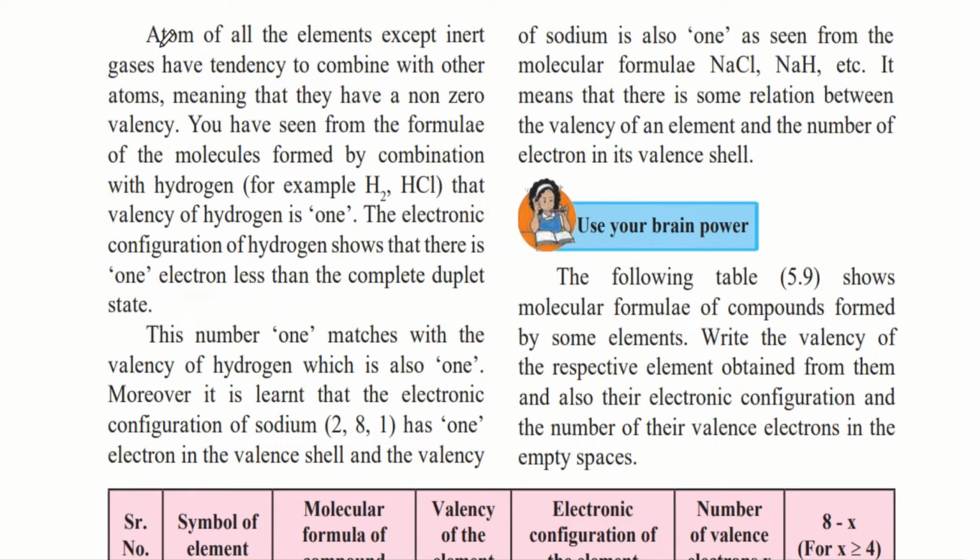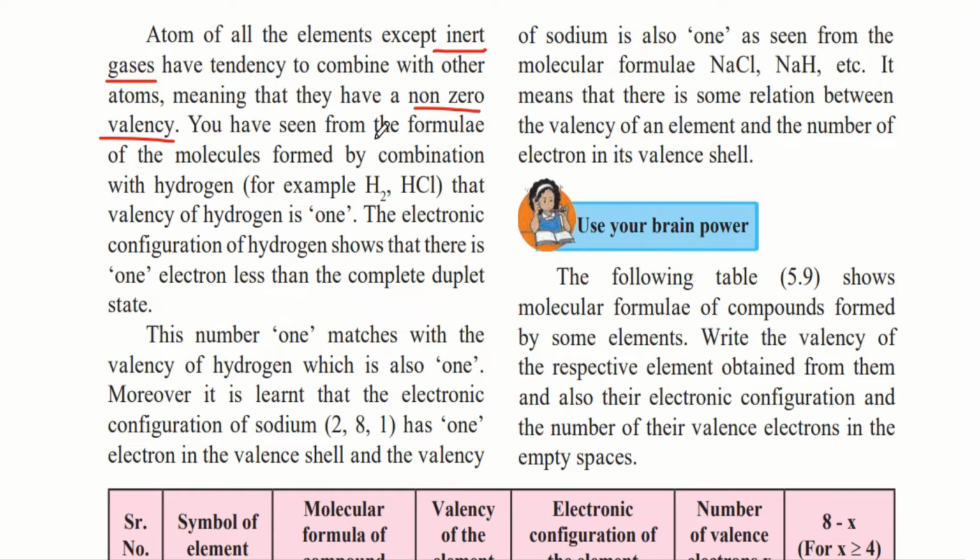So let's continue with this chapter. Atoms of all elements except inert gases have the tendency to combine with other atoms. We learned earlier that inert gases have a complete valence shell. That is, their outermost shell had an octet or 8 electrons. Therefore, they were not able to combine with other atoms. But except for inert gases, all the other atoms of elements were able to bind with other atoms, meaning that they have a non-zero valency. So if their valency was any number apart from 0, then they will be able to form bonds with other